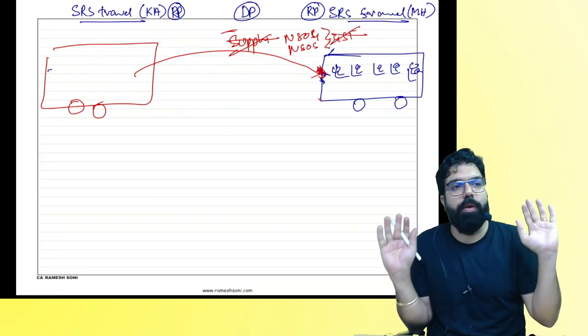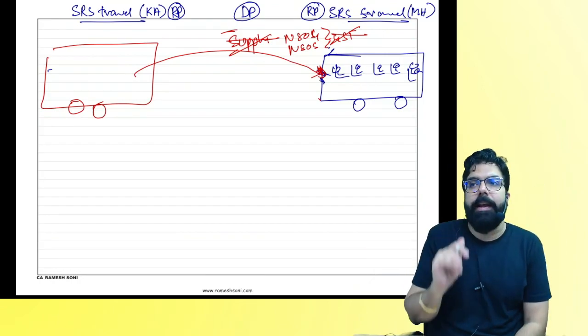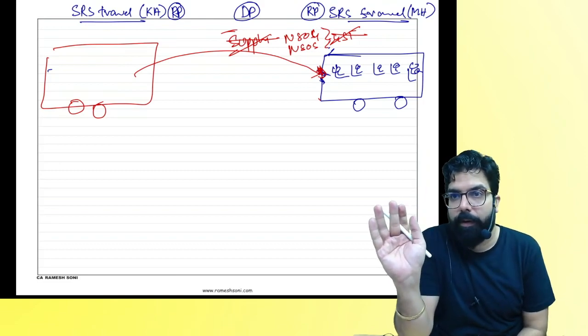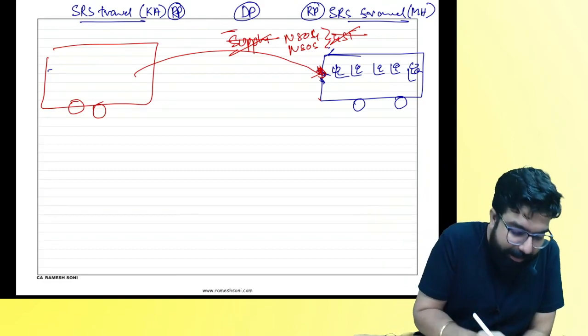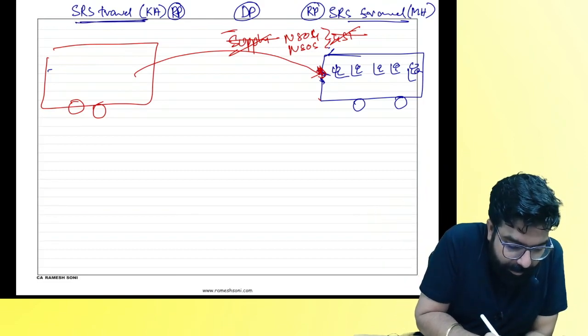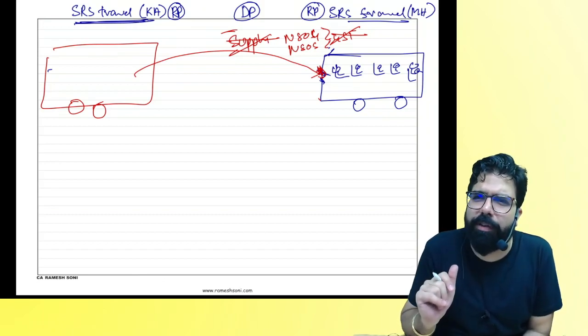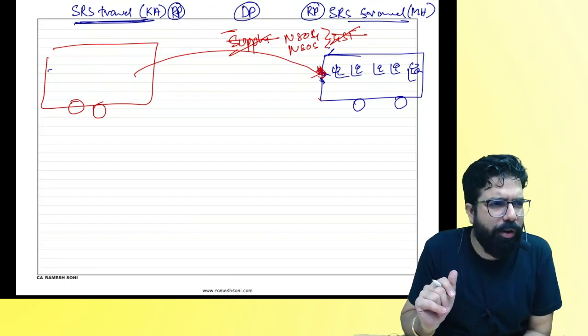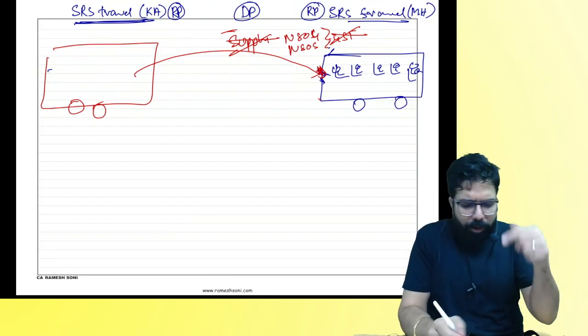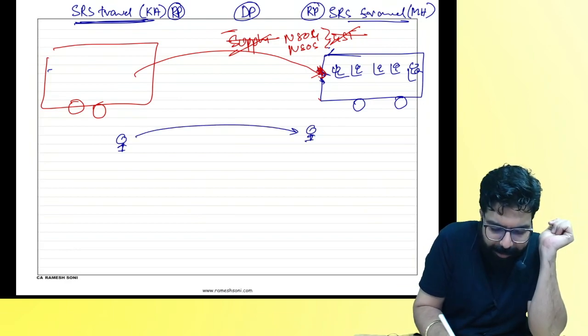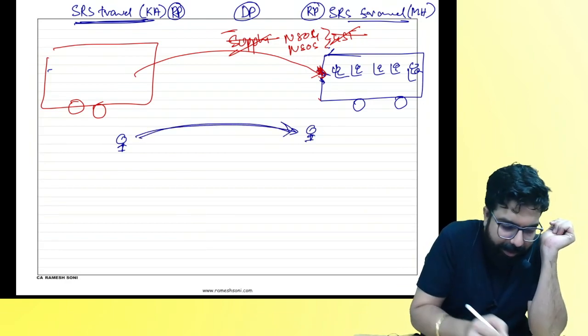Is my point clear to all, first of all? Secondly, people ask, sir, okay, fine, the bus is not supplied. But tell me one thing. Has SRS Travel gone ahead and given some passenger transportation services? Yes or no? You came to me. You told me, sir, I am SRS Travel, you are the passenger, and you are in the state of Karnataka only.